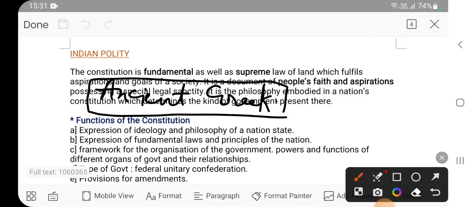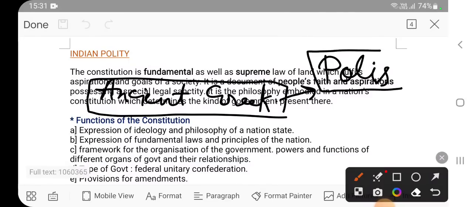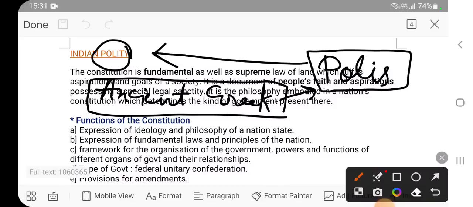Because in this time there was a term called polis. This term was frequently used in ancient Greek. This word polis is the root for the word polity. That's why we are studying this ancient Greek time. Now what is the meaning of polis?